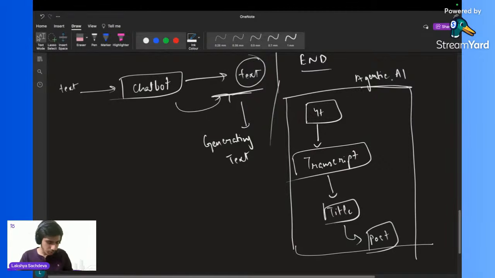The session will go on till approximately 8 or 8:15, so don't worry. What is a chatbot? ChatGPT is your chatbot. I don't know a better example of a chatbot.